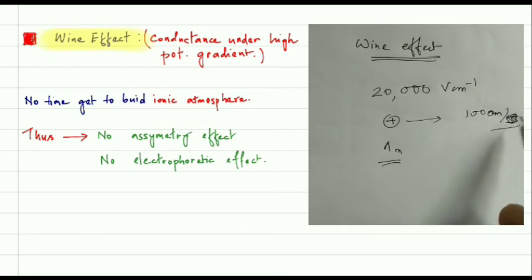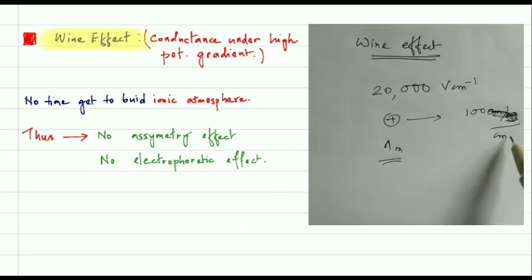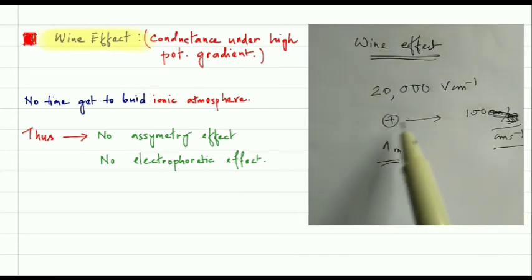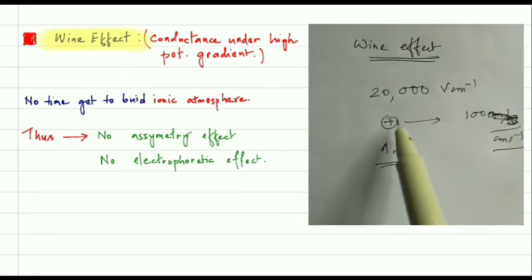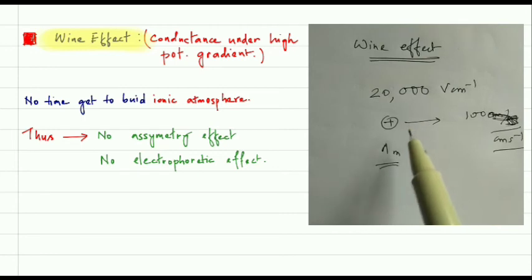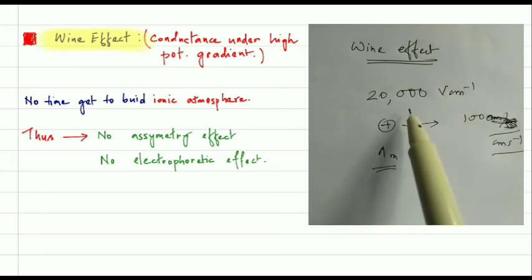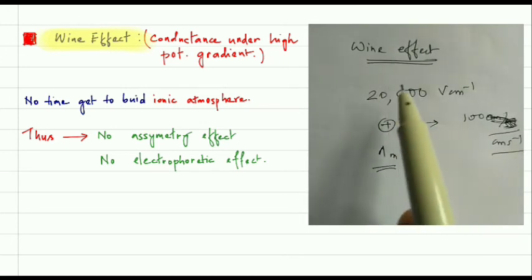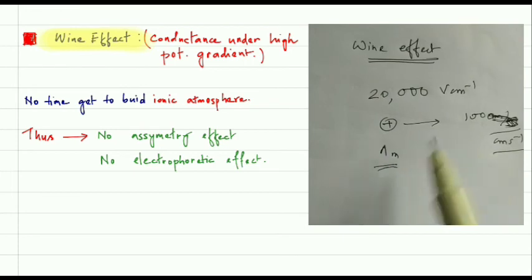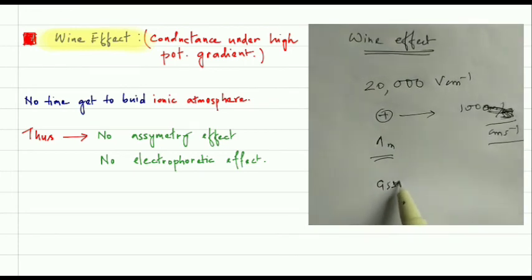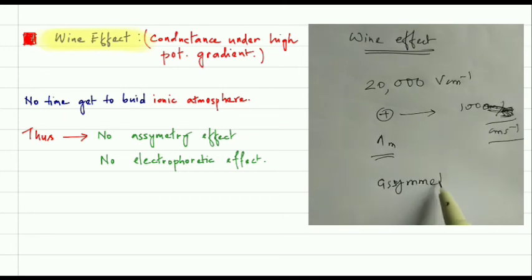The unit is centimeter per second. So this is a very high speed. Since the speed of the positive and negative ions is very high, they don't have enough time to form the ionic atmosphere. As a result, the asymmetry effect will be absent.